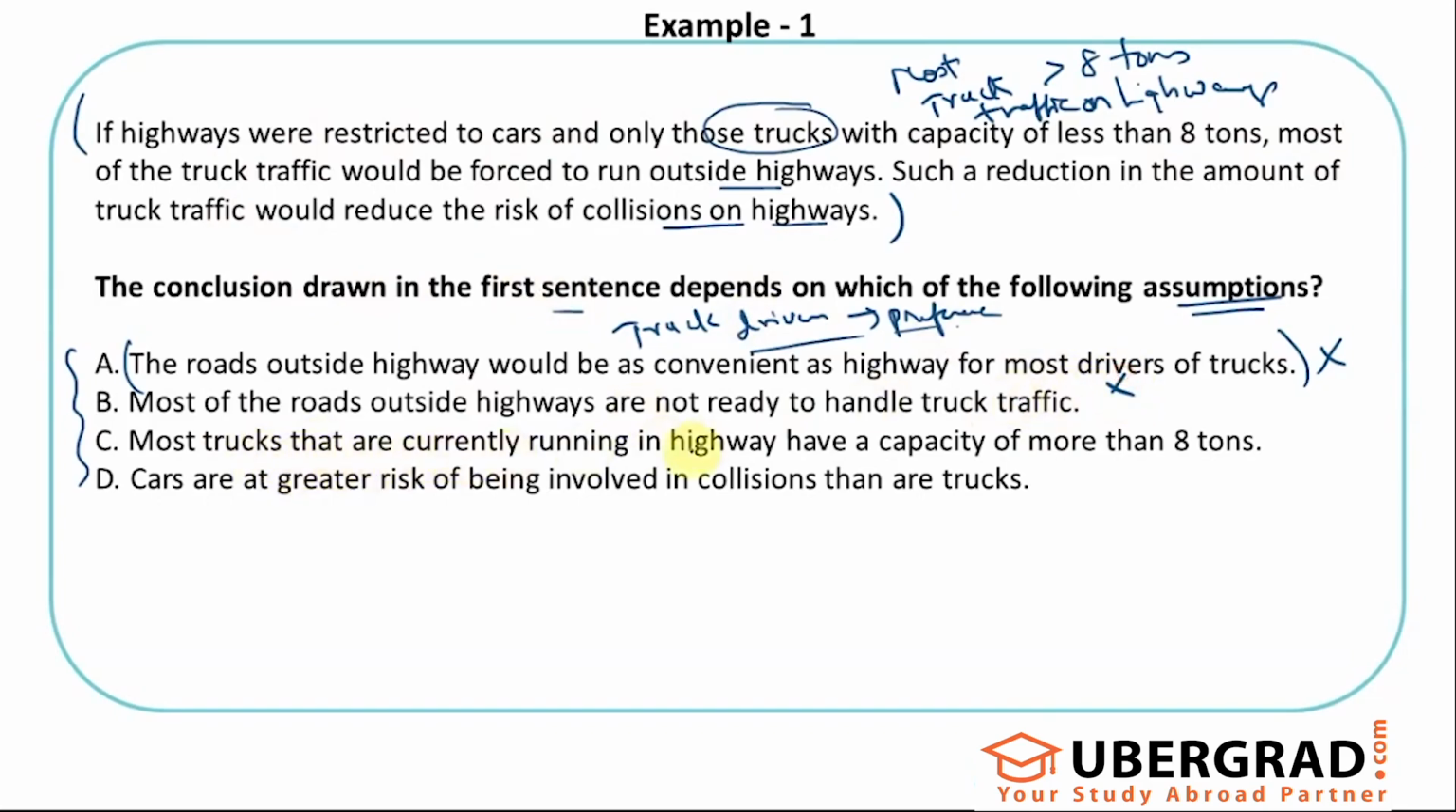Most trucks that are currently running in highway have a capacity of more than 8 tons, which is correct, which is what I also said as the assumption. So most of the truck traffic is more than 8 tons. That's why if we make a restriction that trucks more than 8 tons are not supposed to run on highways, they would be forced to run outside highways. So this is the valid assumption: most of the truck traffic on highways has a capacity of more than 8 tons. That's why that's the correct answer.